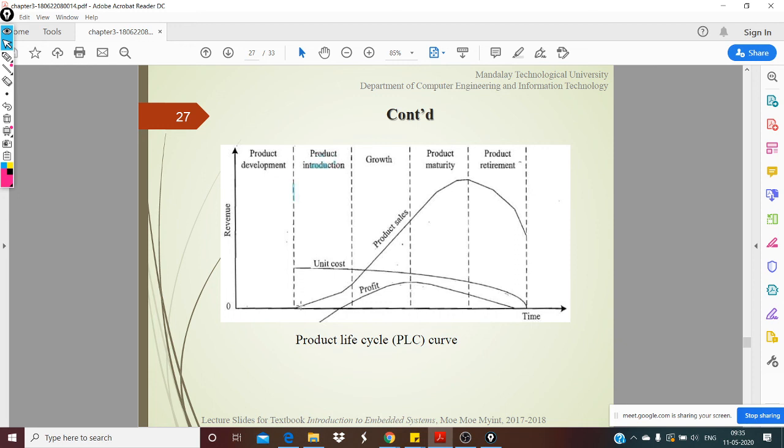Now this will change. Initially you will not be seeing any profit at all, you'll only be selling. But there is a growth phase where your product will pick up. At that time your unit cost price will slightly come down, and your product sales are just going to go high. At the same time you will see profit.